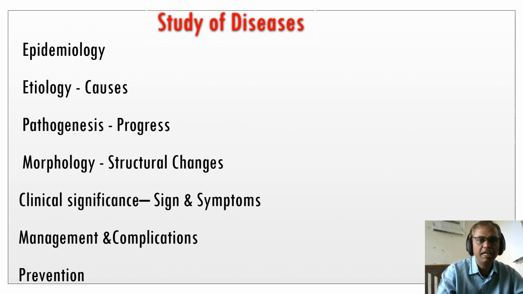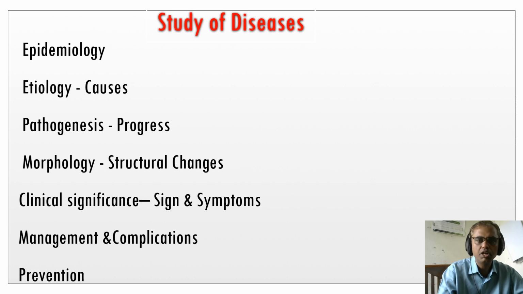The next one is etiology of the diseases, that means causes of the diseases. Next, we study the pathogenesis of the diseases, that is the progress of the diseases, and morphology, that is the structural changes because of these diseases, and clinical significance, that is the signs and symptoms, and management and complication. The last one is prevention. So if you want to study diseases, we need to know these seven headings.